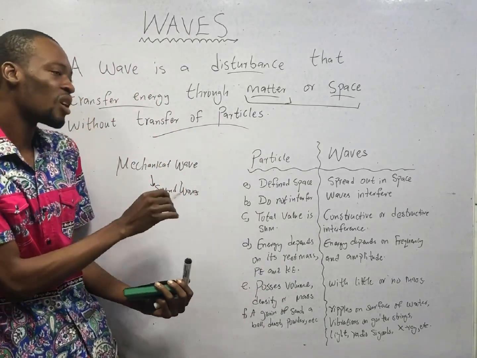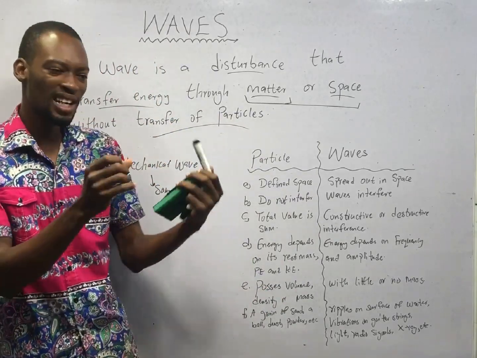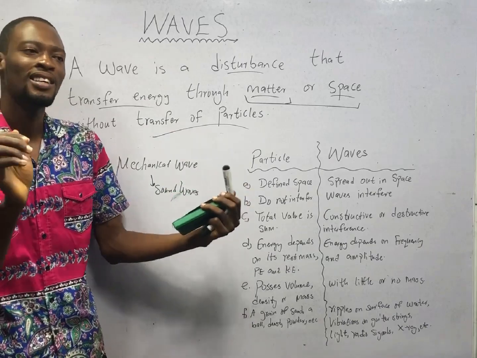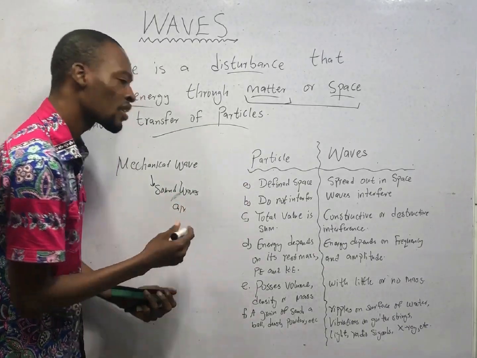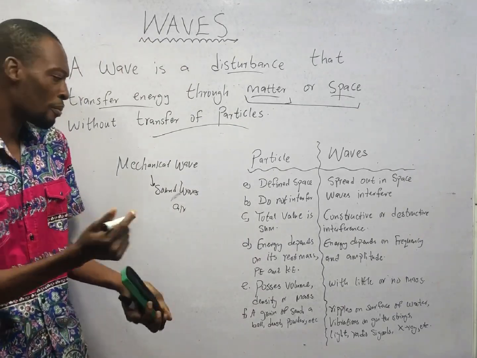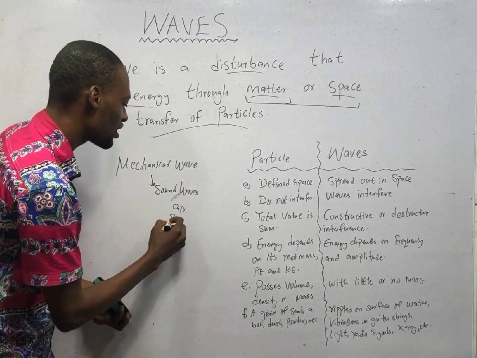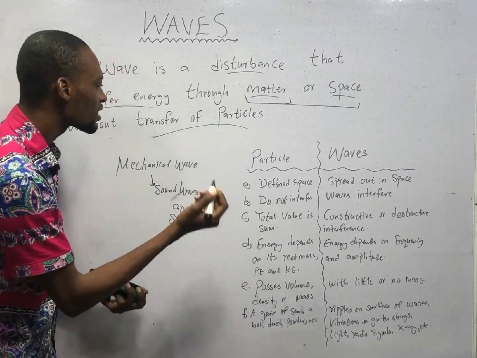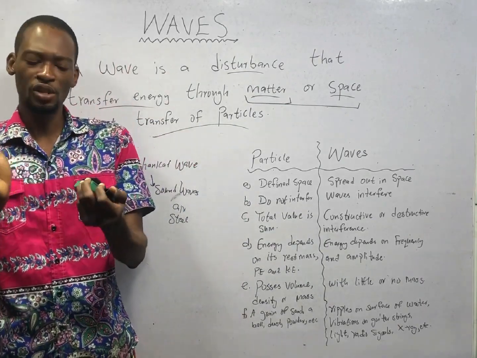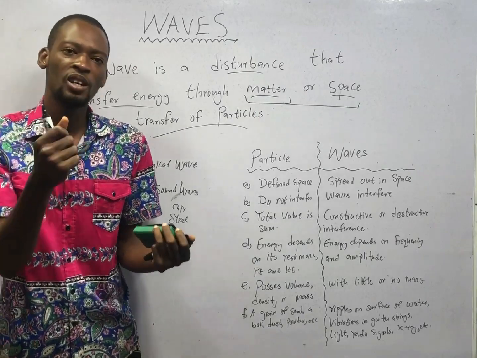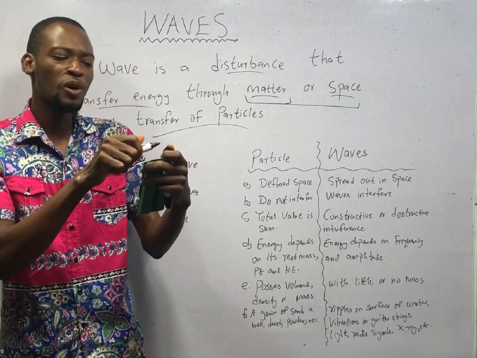Now, sound cannot travel without material medium or without matter. Sound needs matter. Sound needs air to travel. Sound needs metal or material, let's say steel. Sound needs non-metal. So materials, when you hit here, you produce sound. As I'm talking now, you are able to hear me because of air.